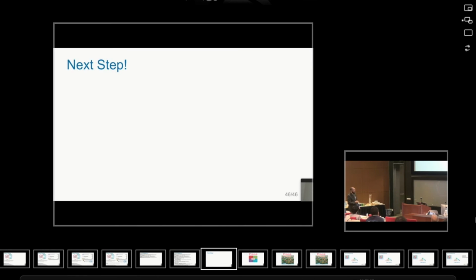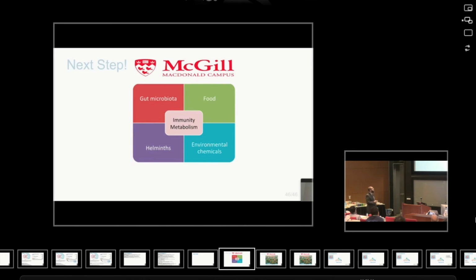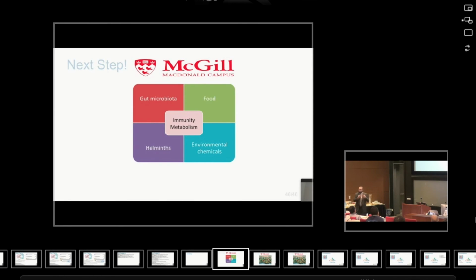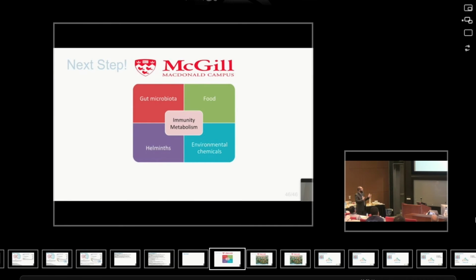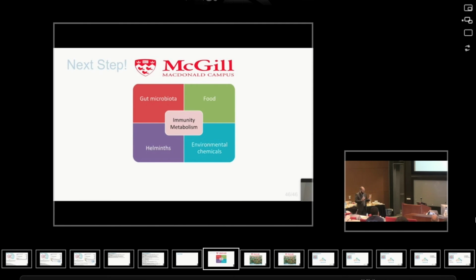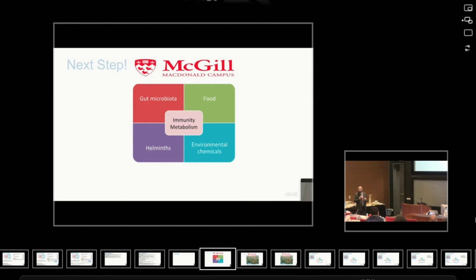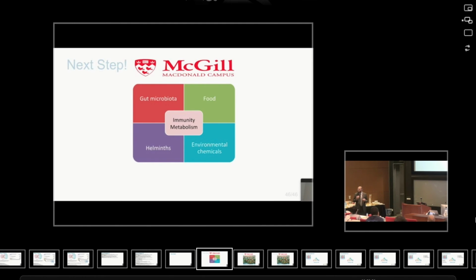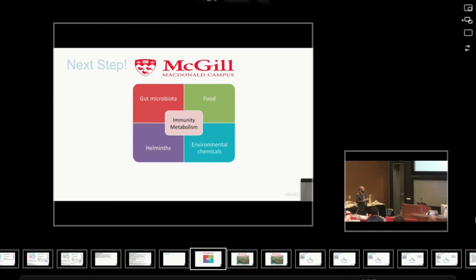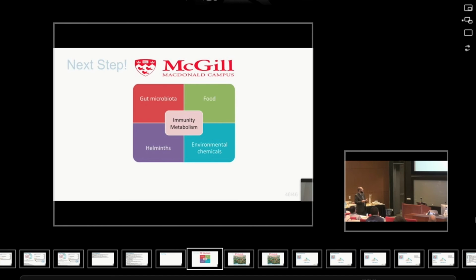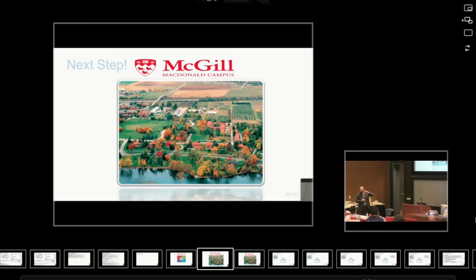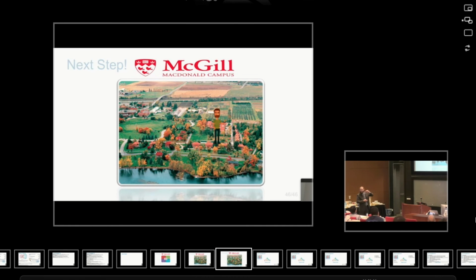So what's the next step for me? I'm going to hopefully continue in line with what I'm doing. I'll be dealing with more chemicals, maybe related to food and environmental chemicals, at the McGill-McDonald campus. My task there would be to find the top list of predictions for certain cases or tests. This is the campus, somewhere there, and I hope that you will visit me someday. You will be finding me somewhere there, hopefully.